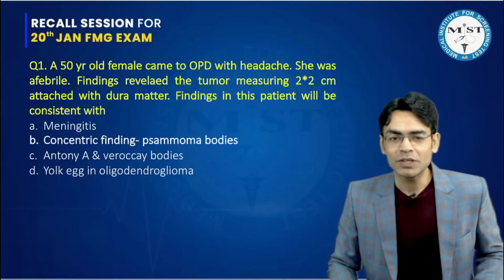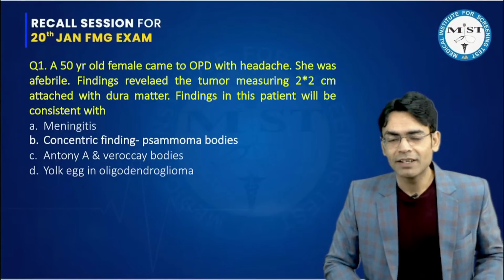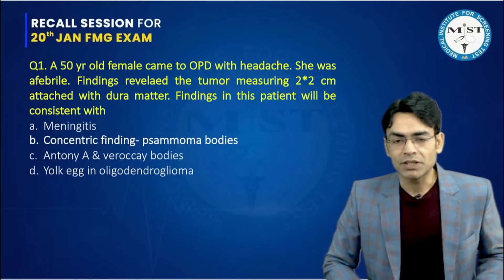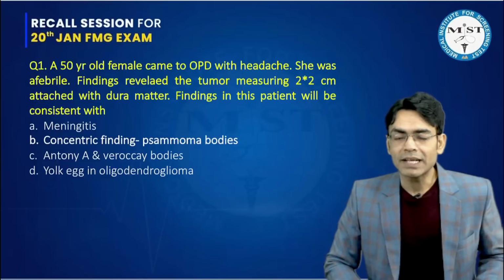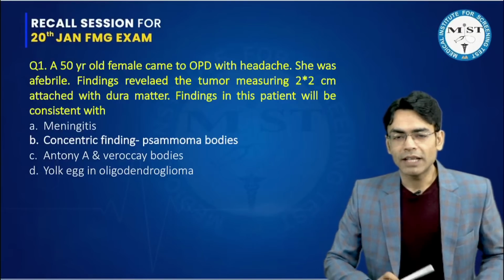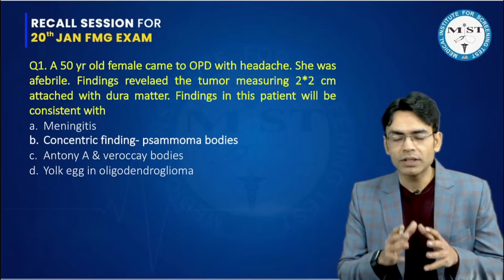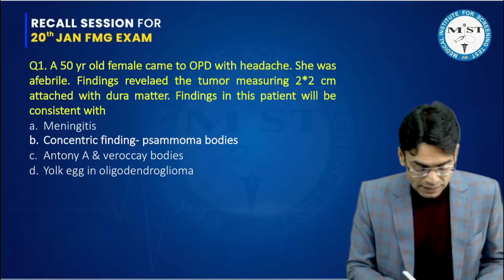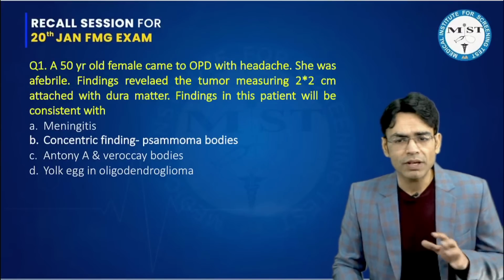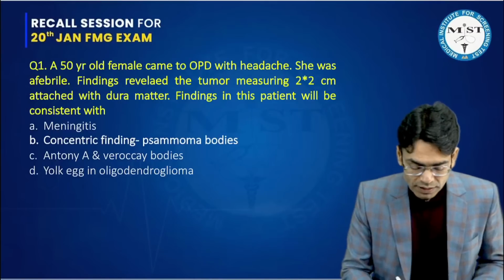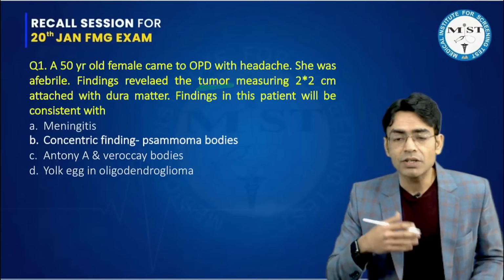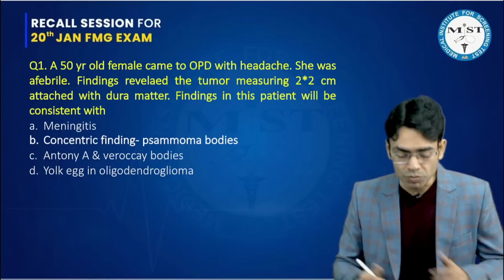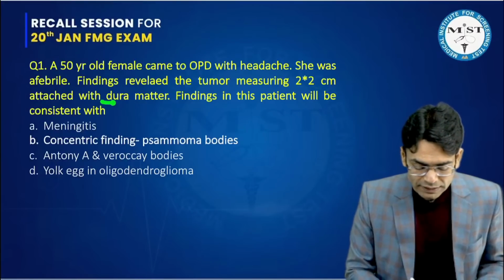The first question which came was: a 50-year-old female came to the OPD with headache. She was afebrile. Findings reveal a tumor measuring 2 into 2 centimeters attached with the dura mater. Finding in this patient will be consistent with what? They have given two very important things here. One is that the patient is afebrile, so there is no history of infection here. And they have mentioned that there is some mass. Whether they wrote tumor or mass, I'm not pretty sure; somebody said mass, somebody said tumor. But they mentioned that it is 2 into 2 centimeters attached with the dura mater.